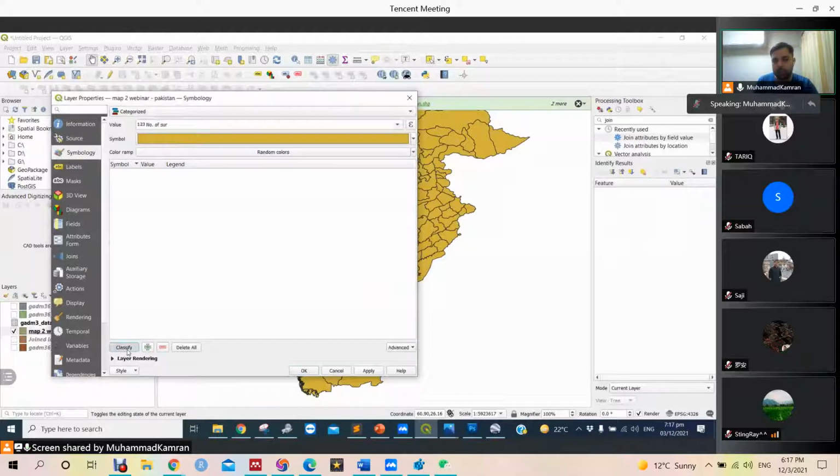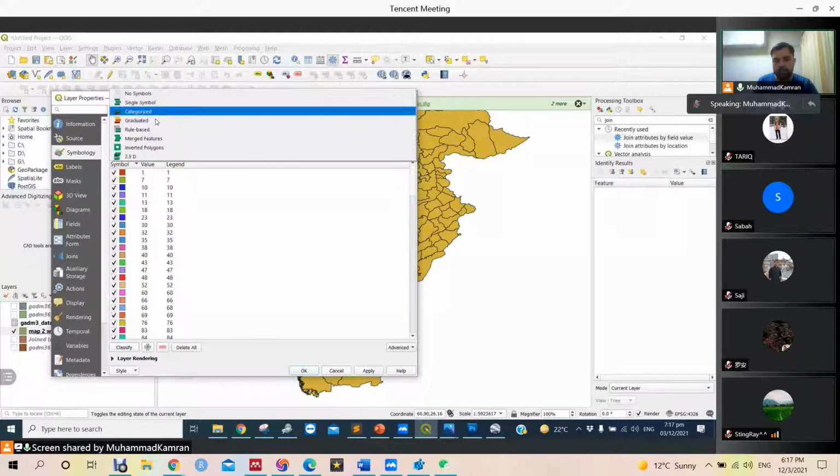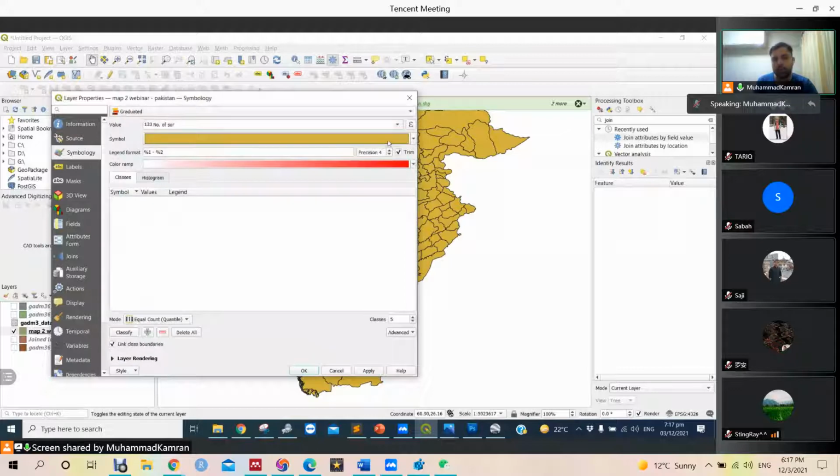Let's classify here. This will assign a different color to every number of respondents, but this is not a good way of presenting data. Let's go to graduated symbols.